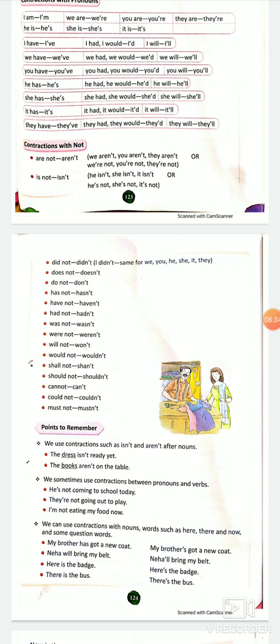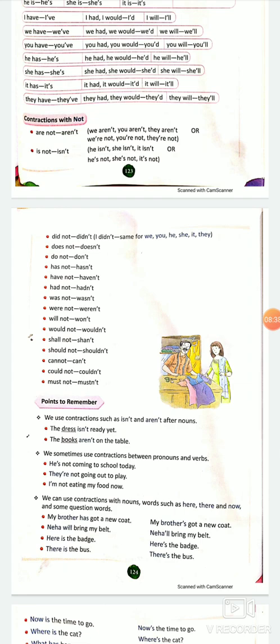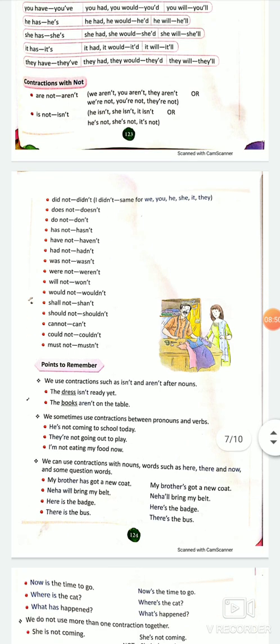For have, ve is used. For had and would, both, we use only d. For will, we use double l. For shall, we use double l. Right? So these are the things which we have to remember. For not, we omit o.